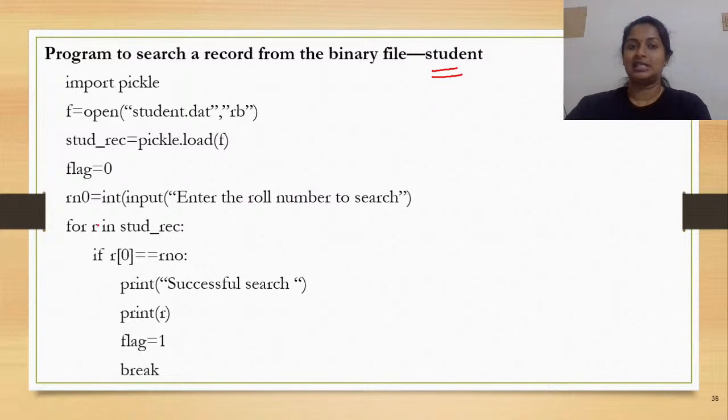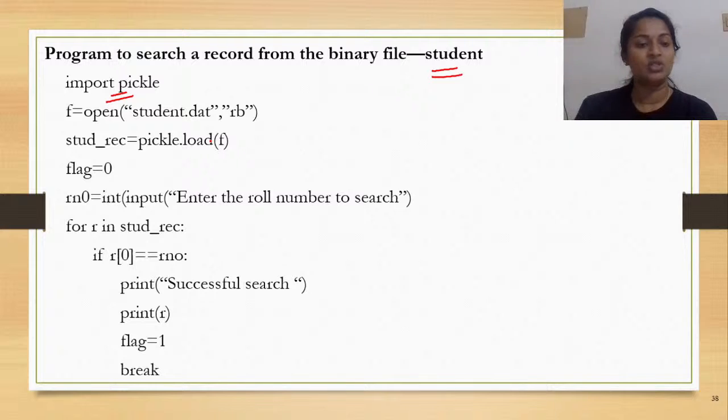So let's see how to perform the searching operation in a binary file, where you are attempting to search a particular record. Again, we are working with binary files. So blindfoldedly, what you have to do, you have to import which module? The pickle module. So I write import pickle, followed by opening of the binary file. The name of your binary file is student.b.